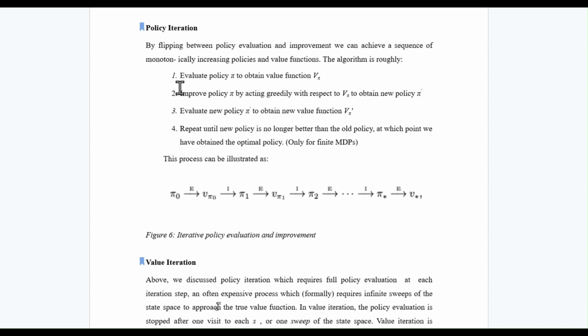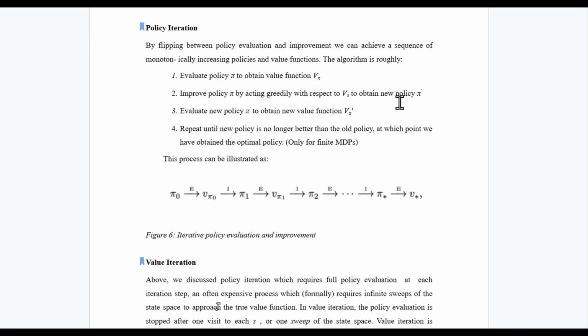When we discuss the policy improvement step, we improve policy pi by acting greedily with respect to v of pi to obtain a new policy pi dash. So it is nothing but taking the value function v pi and using it to improve the policy pi. We do this by acting greedily with respect to the value function, which means we choose the action that maximizes the expected return for each state.